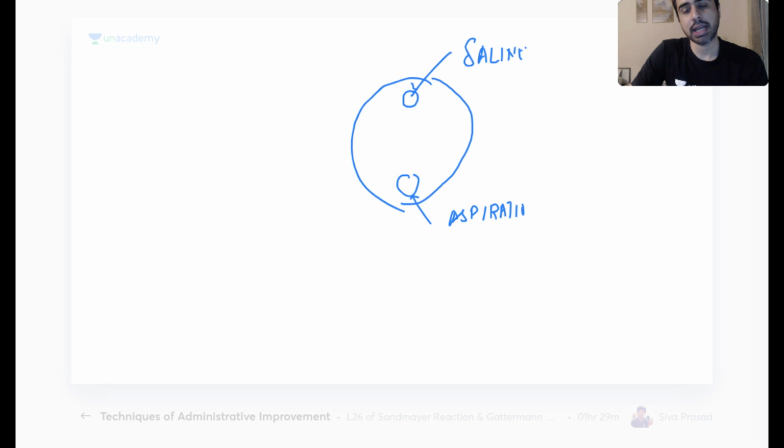So there is irrigation, aspiration, and on the other sides, there are radio frequency waves which are emitted. So when the saline comes out from here, the saline molecule NaCl, the radio frequency breaks it into sodium plus, chloride minus.